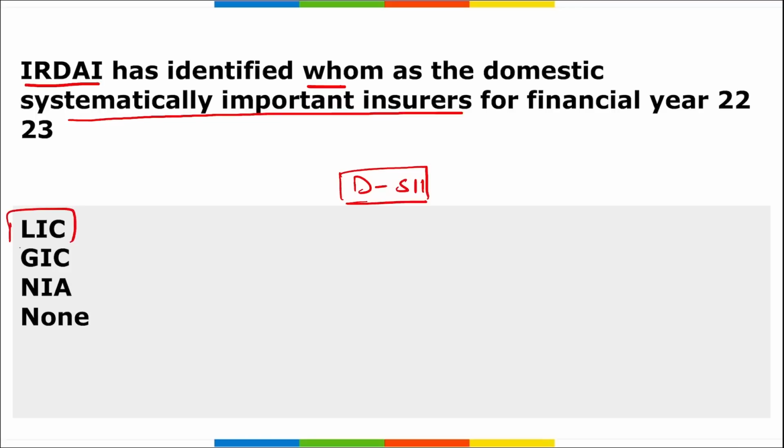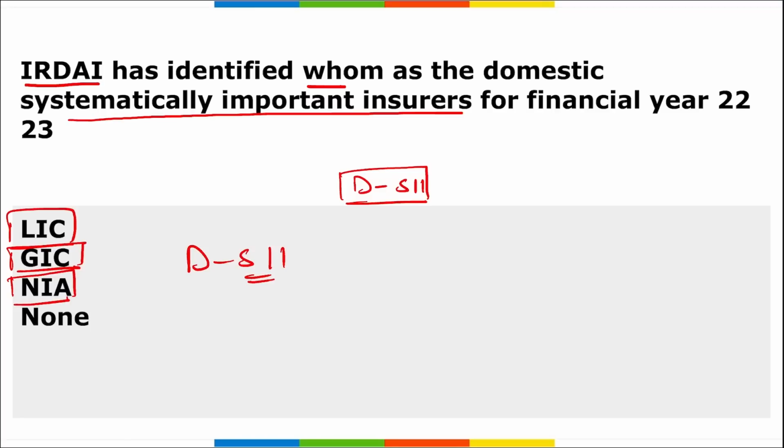So remember LIC, that is Life Insurance Corporation of India, GIC, General Insurance Corporation of India, and NIA, that is New India Assurance. These three have been identified by the IRDAI as the domestic systemically important insurers for financial year 22-23.